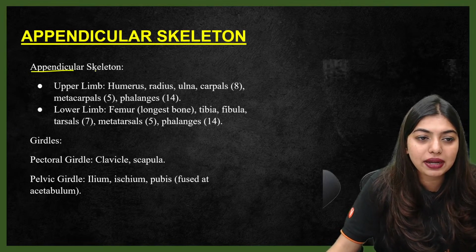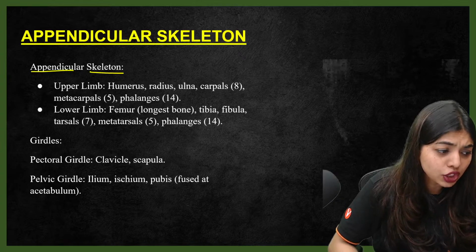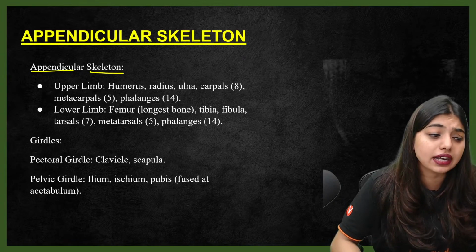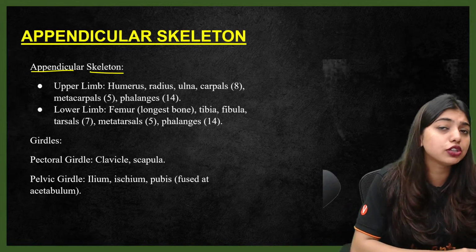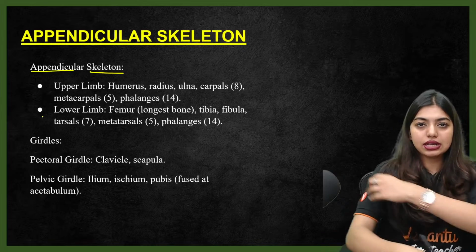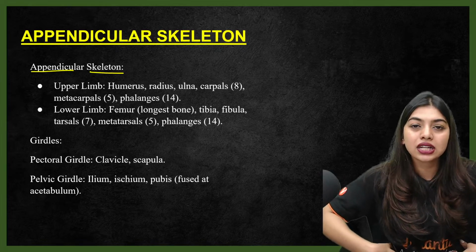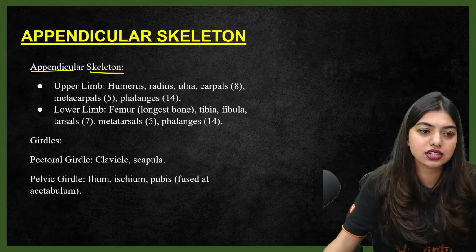Next is going to be the appendicular skeleton, students. Okay, appendicular skeleton. They are going to be attached to the thoracic vertebrae. You have T1 to T12, no? So it is going to be attached to your thoracic vertebrae. Now, students, the appendicular skeleton is your forelimbs and your lower limbs and your girdles, right? Girdles are going to be there. So the bones of that are going to be important.